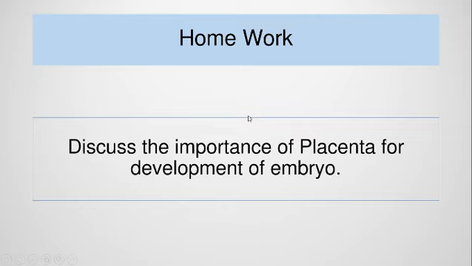At the end of the class you have a homework. Discuss the importance of the placenta for the development of the embryo.